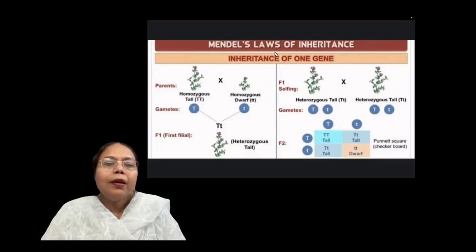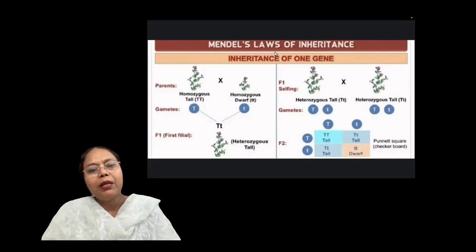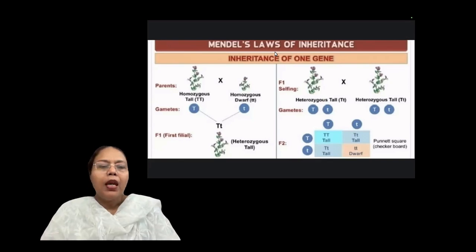At the time of gamete formation, you observe that in one gamete one allele is passed, in another gamete another allele is passed. So this is gamete formation. Same type of gametes in the tall plant, same type of small t gamete in the dwarf plant. And these are crossed as male or female.